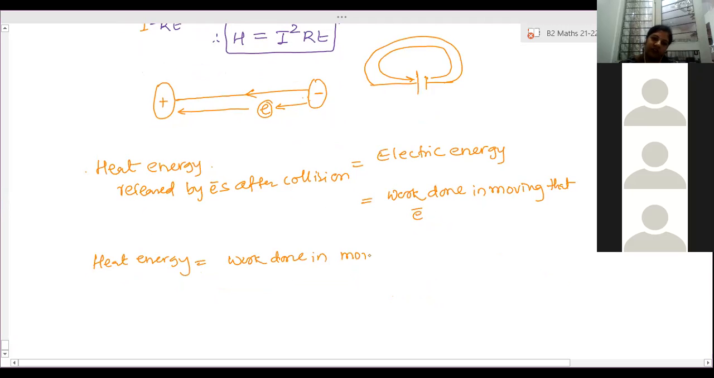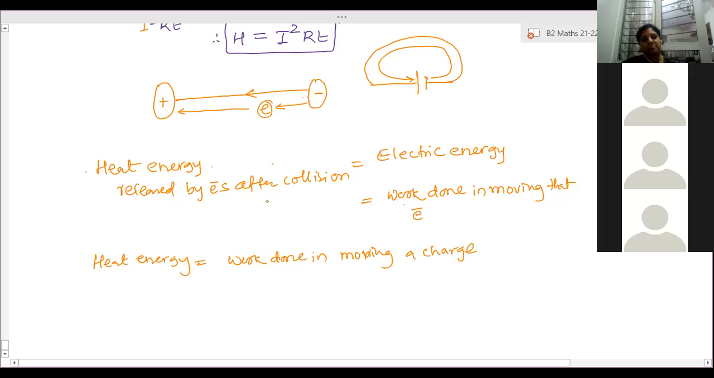Can we write this? A is equal to B, B is equal to C, so A and C are equal. Yes, ma'am. Able to understand this? Everyone?